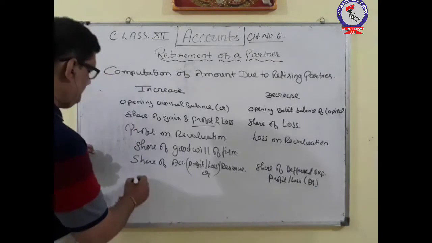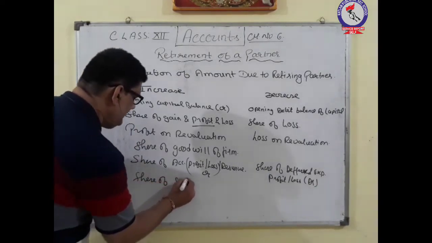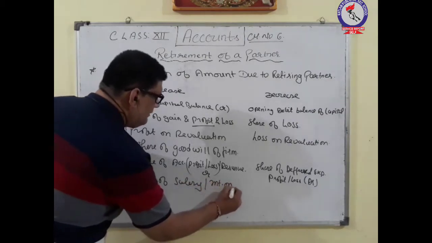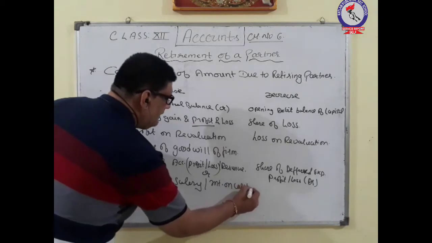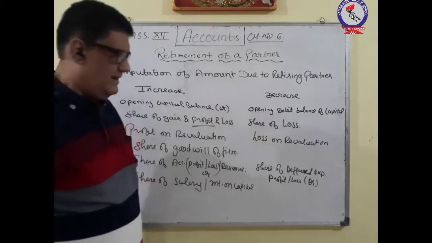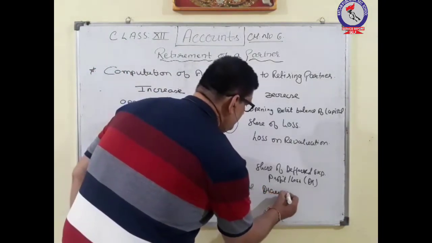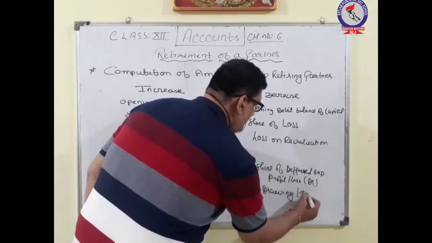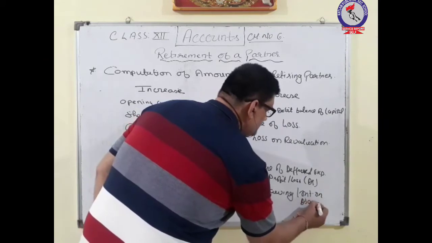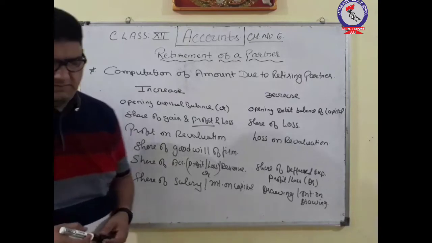Then comes share of salary, whatever is his salary, then interest on capital. If there is any interest on capital to be provided to that partner, and if there is any drawings or interest on drawing, so this will decrease the share of that partner or the amount of that partner.